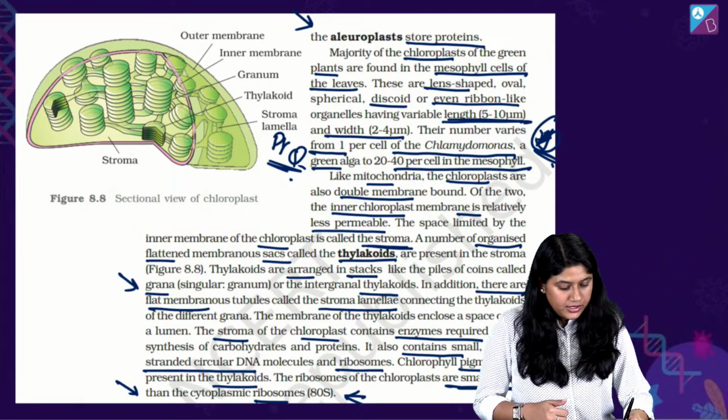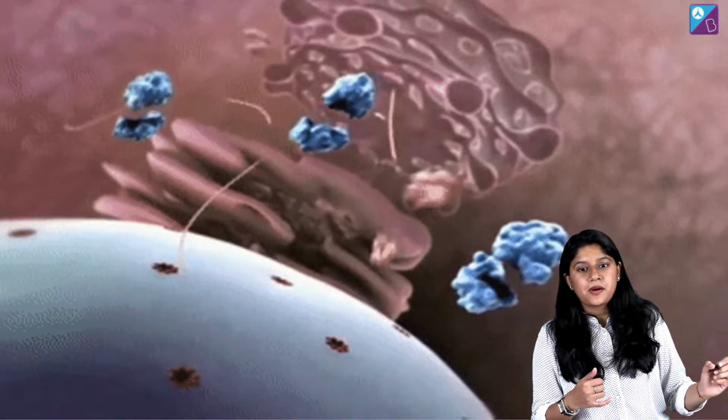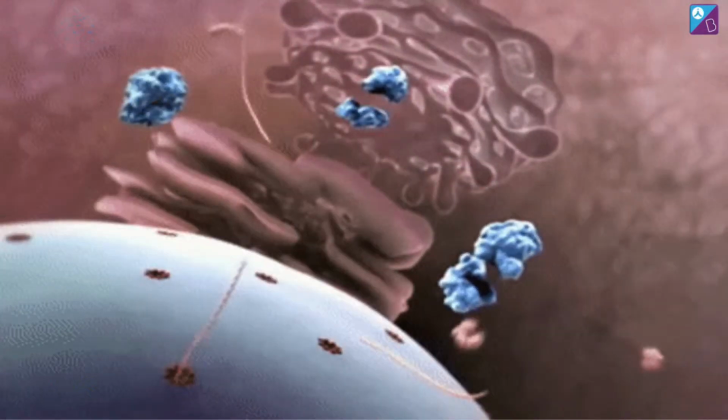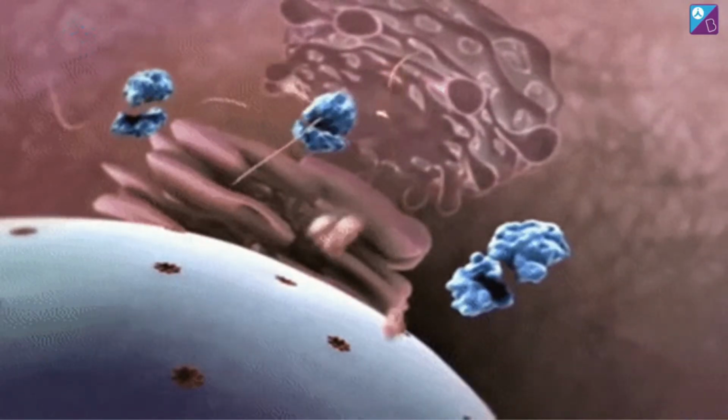Okay, chaliye. Now, the last but not the least, let's discuss the ribosome. Here we can clearly see the nucleus. And the blue ones that we can see, these are the ribosomes.